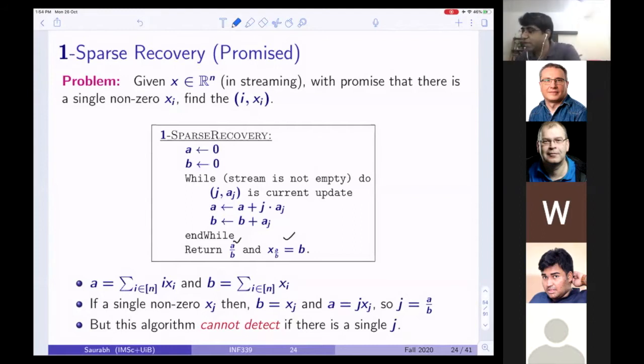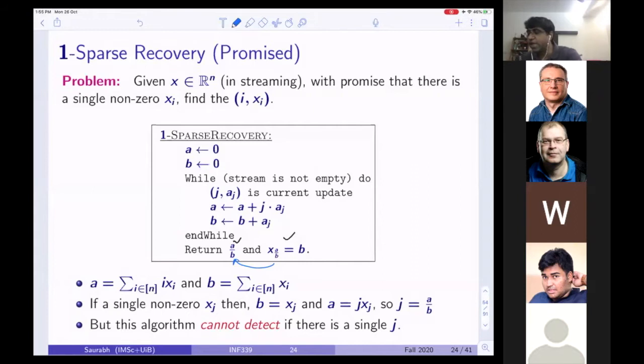In the sense that if I do a over b, what I'm getting is one of the coordinates from 1 to n, but I cannot be sure that the value stored here actually corresponds to the value stored at this coordinate. Okay, and to do that, we use this idea of prime numbers.